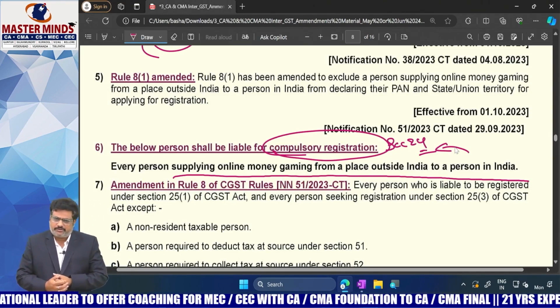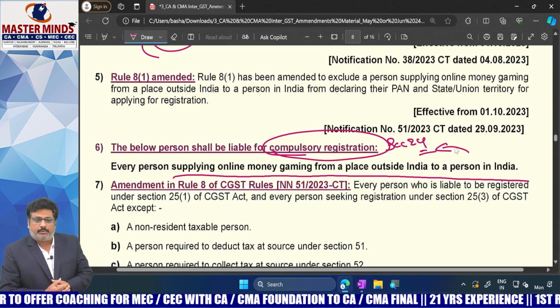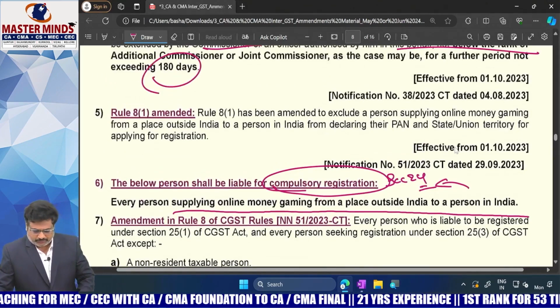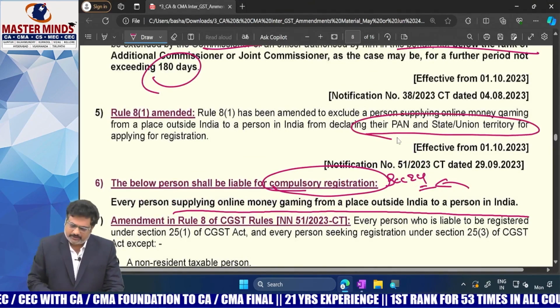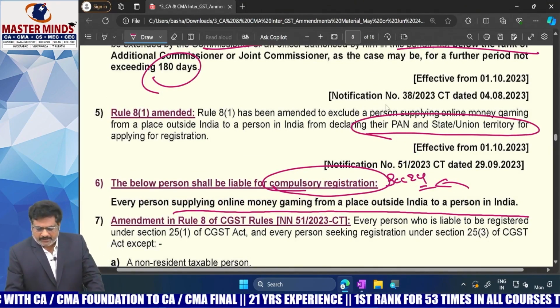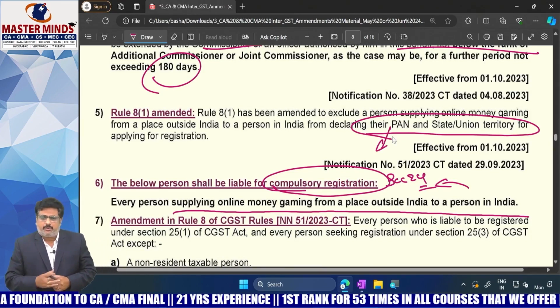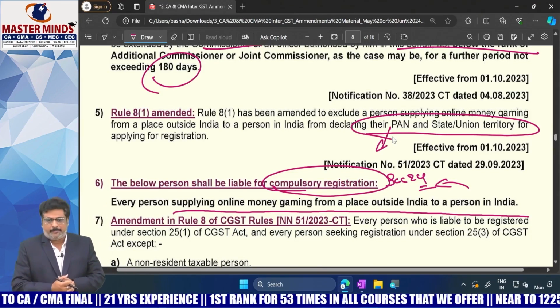The person who is supplying online money gaming service from a place outside India to a person in India is required to take compulsory registration. But he is not required to give his PAN and the state because he is from outside India. That's why you cannot ask him for PAN and the state where he is going to take registration.